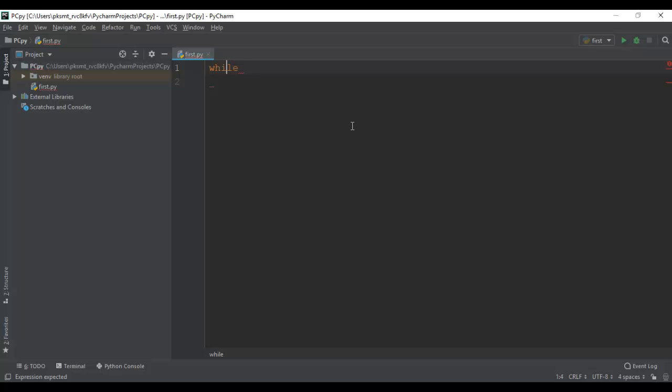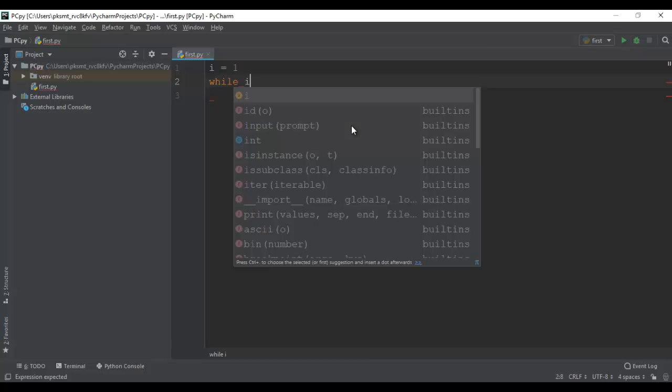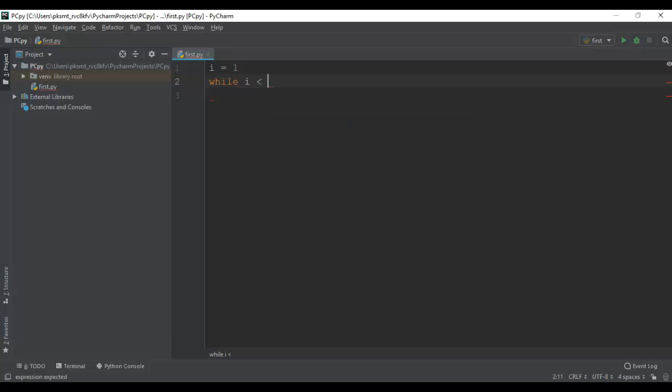Let's say, for example, we need to iterate, so we need a variable, let us say i, and I'm initializing the value with 1. In the while loop we are going to specify the same variable i and a condition, like i is less than 5, followed by a colon. In the next line, as you can see, a tab space is maintained, which we call an indentation, to indicate that the code within this tab space belongs to the while loop.